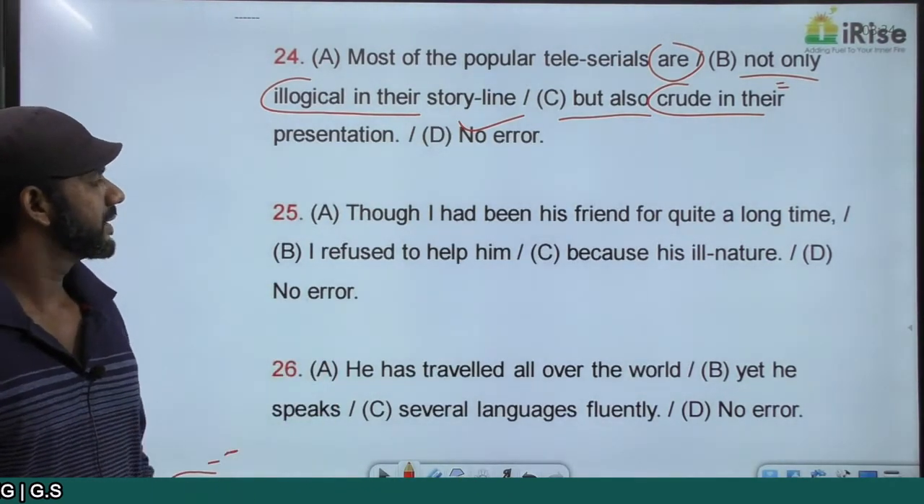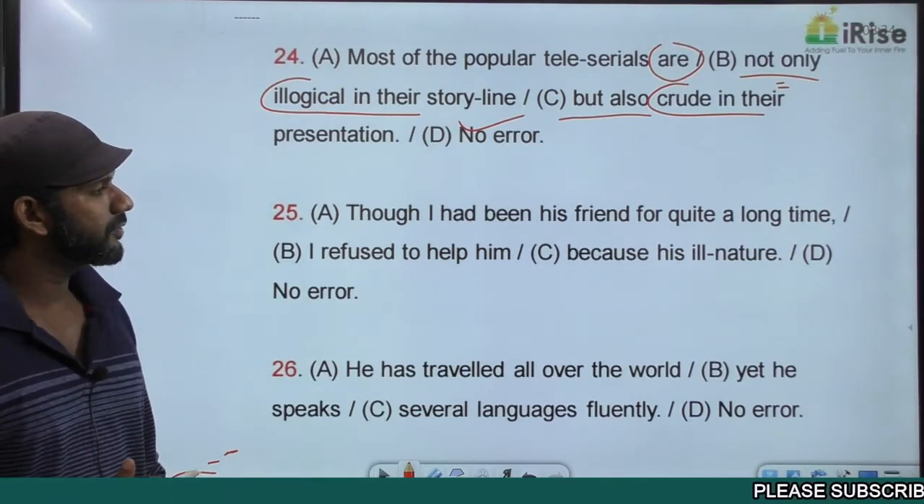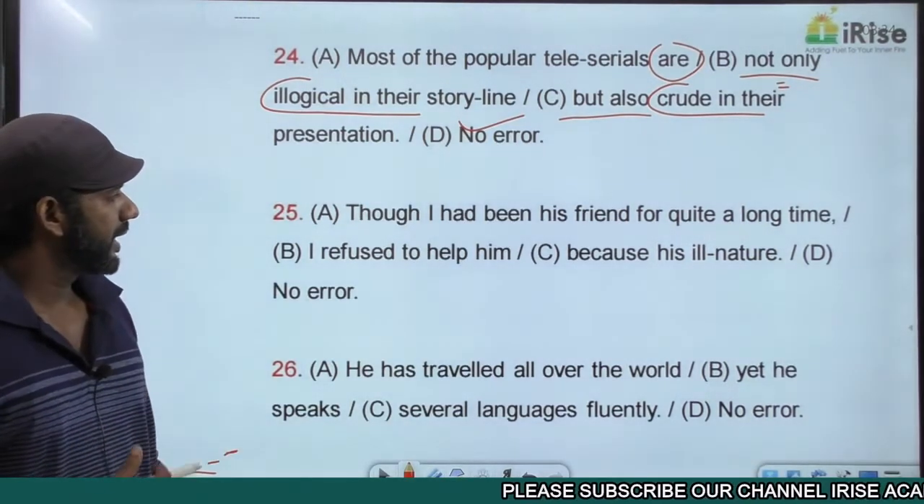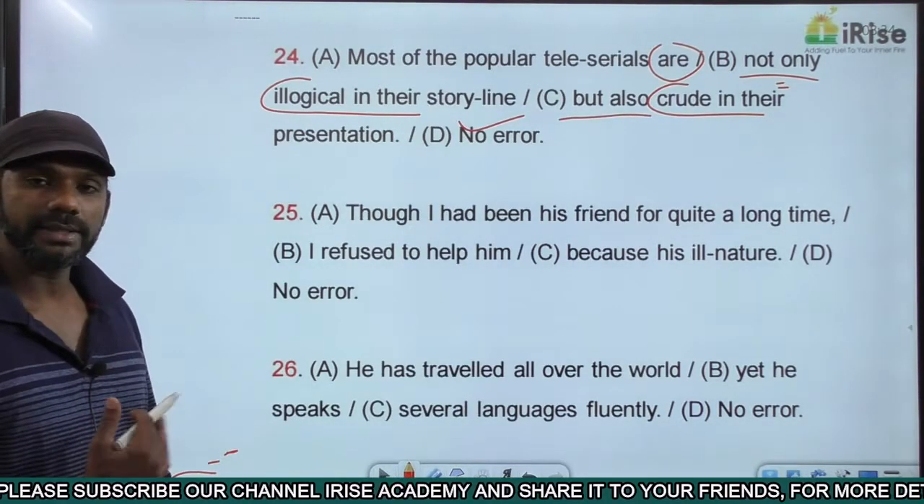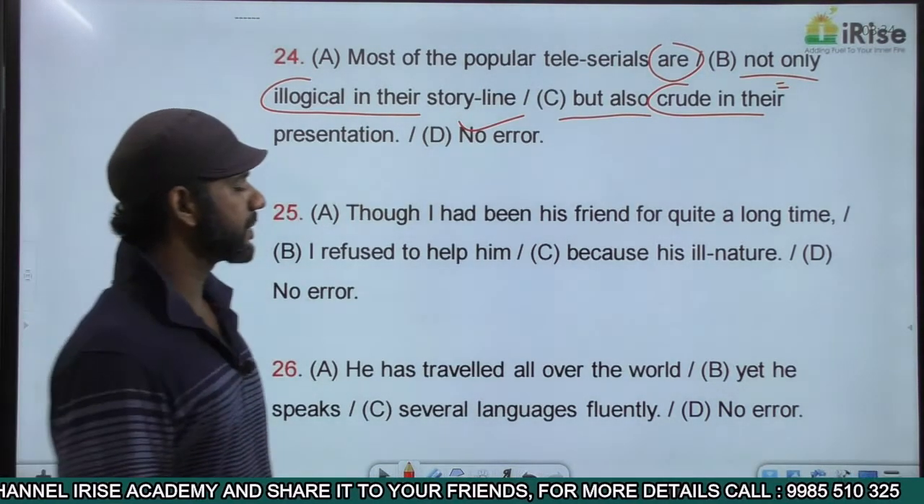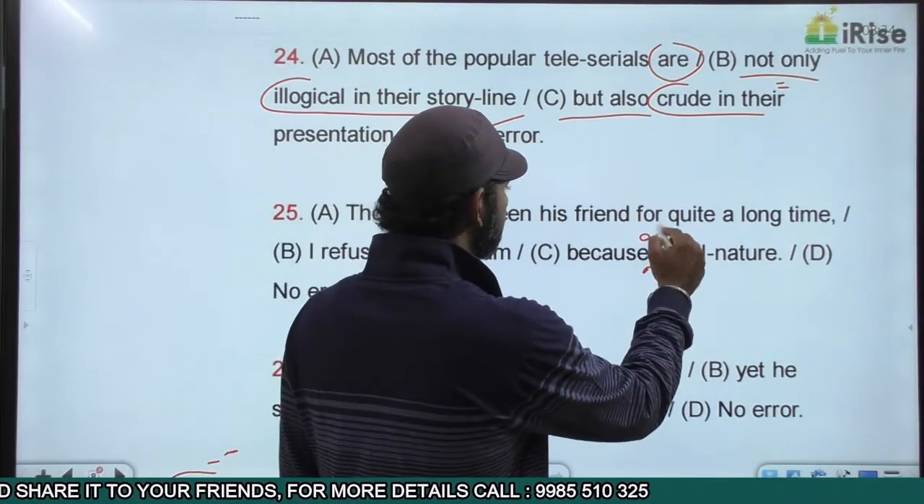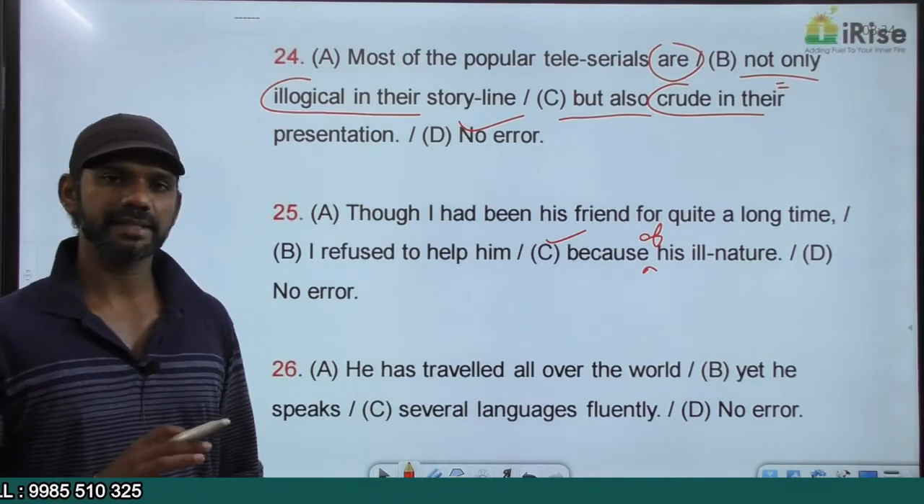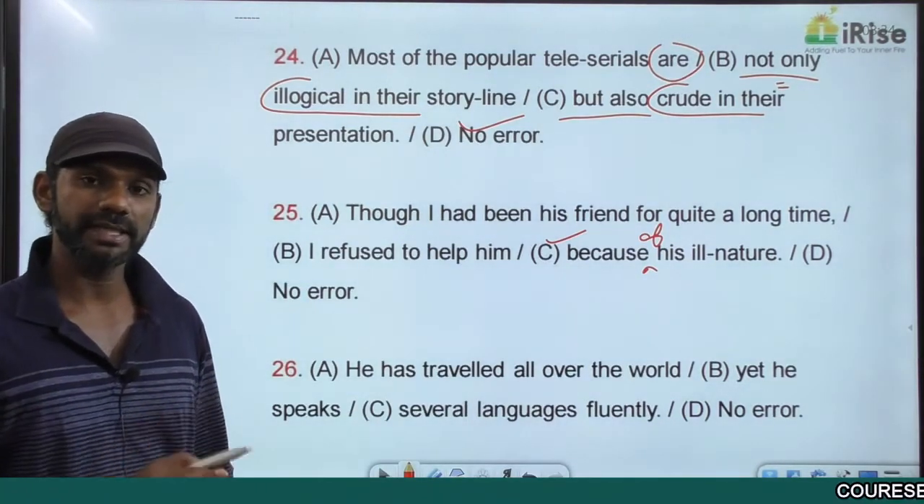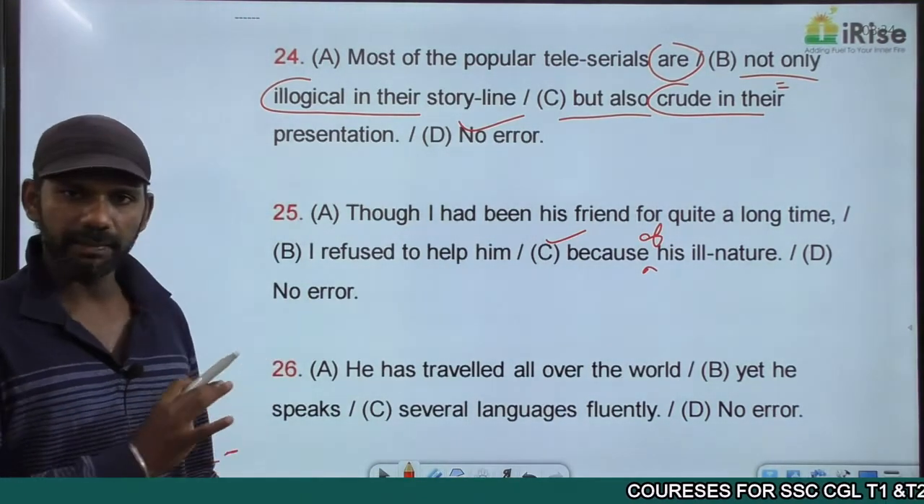Come to the next one. Though I had been his friend for quite a long time, I refused to help him because his ill nature. Because his ill nature is wrong. It must be because of his ill nature. Because his ill nature is a wrong usage. Because of his ill nature is a correct usage. The error is in part C.